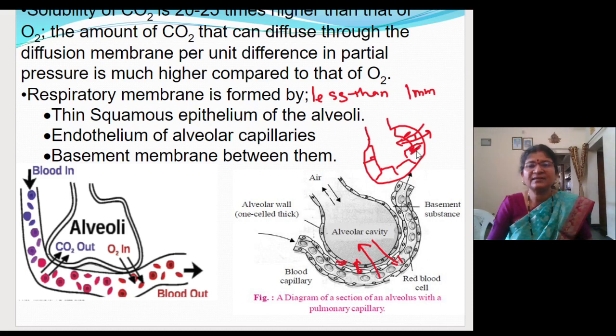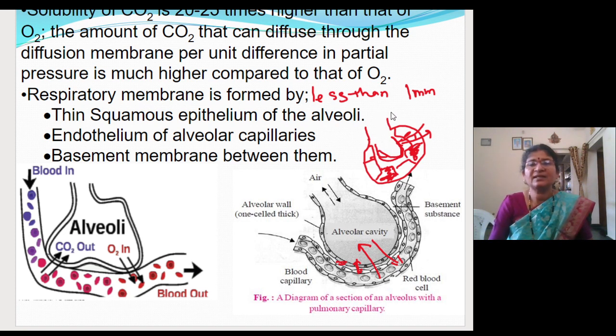So some more cells are there which are called pneumocyte type 2. Here and there they will be there. So what do they do? They will secrete a mucus-like substance which will coat this alveolar layer. Inner alveolar layer is coated by the secretion of this pneumocyte type 2 cell. Pneumocyte type 1 cell will help for the exchange of the gases, and pneumocyte type 2 cell will help in the secretion of the mucus-like substance which is called surfactant.